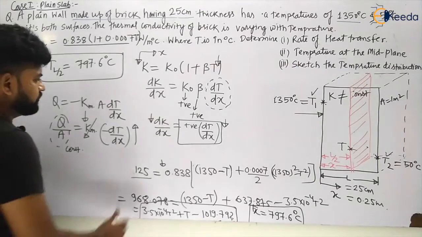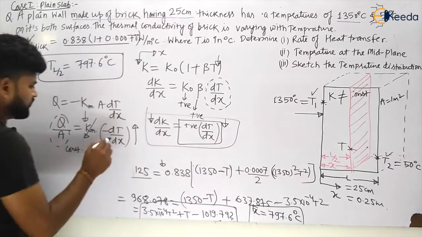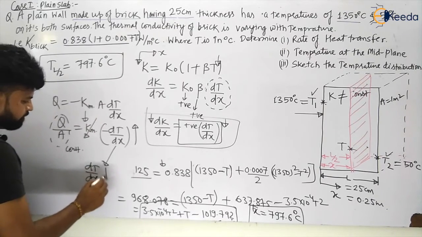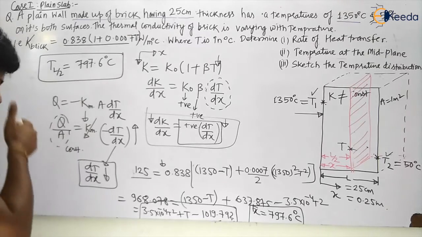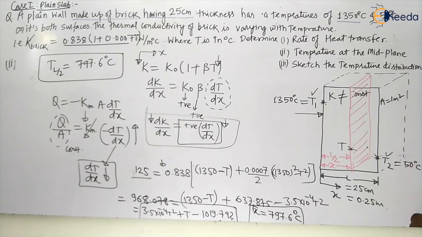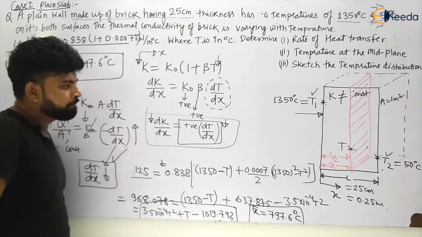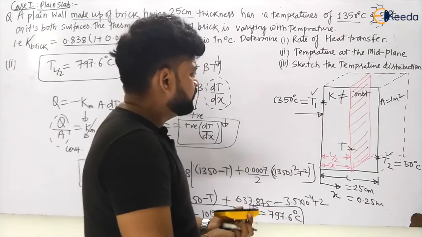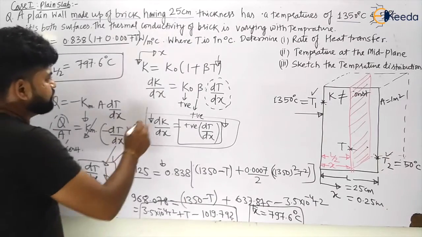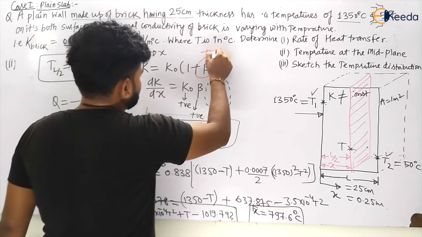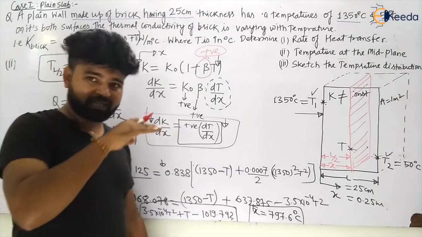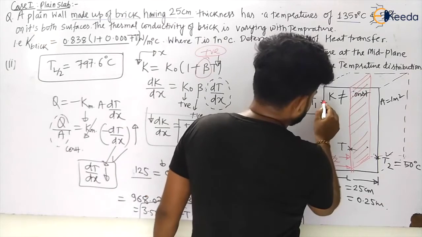So that's why this is happening there, my dear students. That's why what will happen? This value will increase. That implies the value of dt by dx will decrease in the x direction, my dear students. So what will be the shape of this graph? I have already told you in the video. Now I think you have better understood in this way. So for beta positive, that is non-metals or insulators, the graph will be of convex type. So this will be your graph, my dear students.